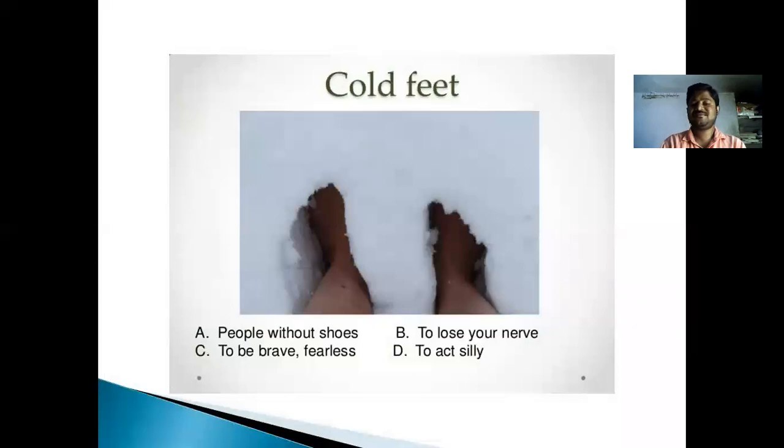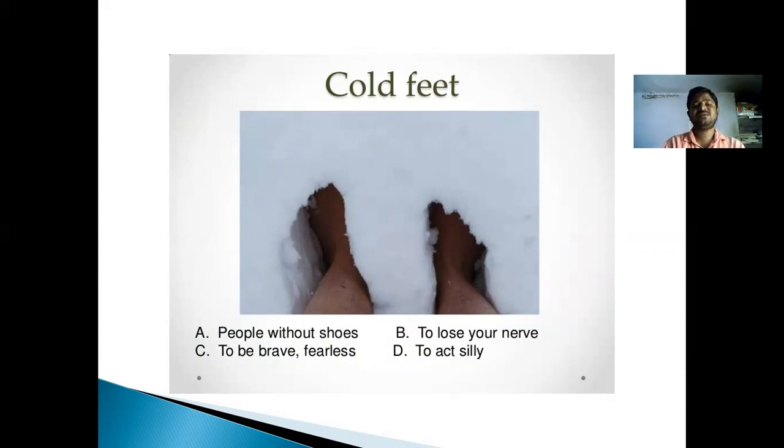To be frank, fearless means to not lose your nerves. To some extent, we can say that to be brave, we feel that we are brave. We can do it, we can have it, and that means we are fearless persons. Then we can say that some people lose their nerves because they don't have any confidence in their task. So that's why we can say that some people may leave.